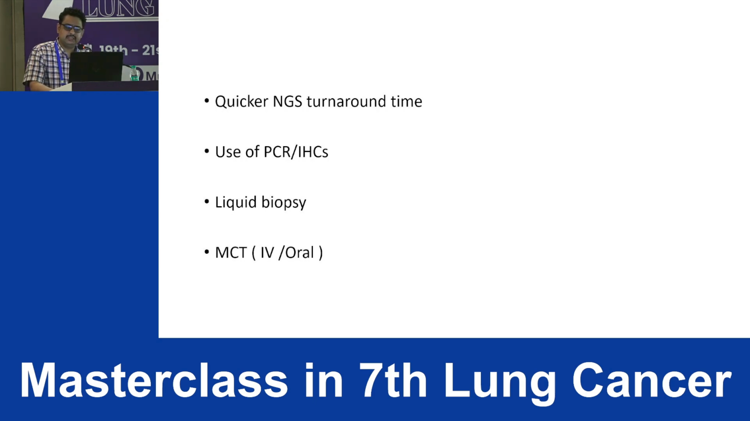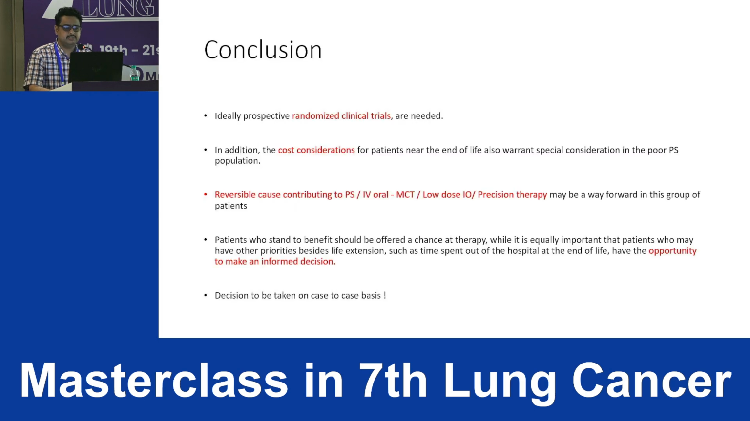We can use PCR and IHCs to shorten the turnaround time, because NGS in routine commercial, community practice takes around 21 to 28 days, but PCR and IHCs sometimes give us a report in 5 to 7 days. Also, we can do liquid biopsies in some patients who are unfit for a routine biopsy and have very high suspicion of lung cancer. And we can also try metronomic chemotherapy, especially in the Indian setting where ICI accessibility is very questionable.